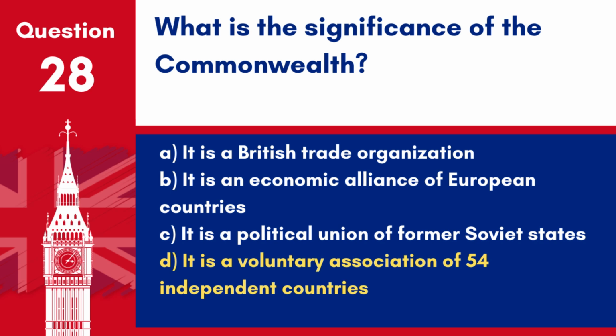Answer: D. It is a voluntary association of 54 independent countries. The Commonwealth is a political association of countries, most of which are former territories of the British Empire.